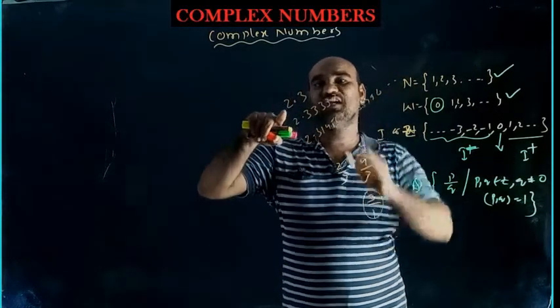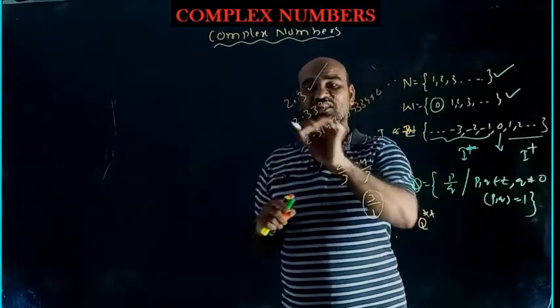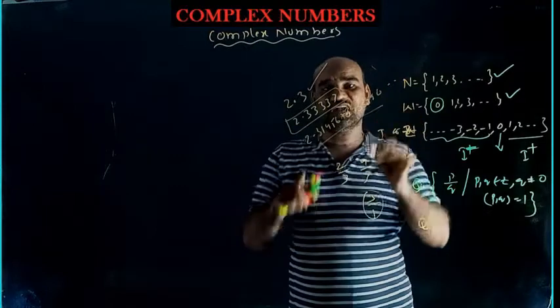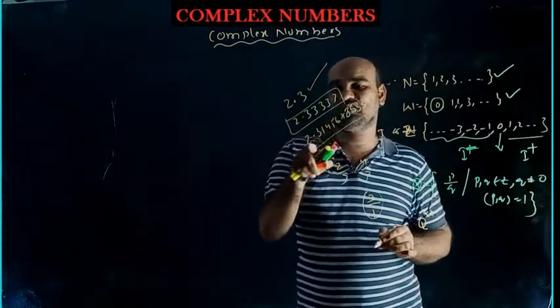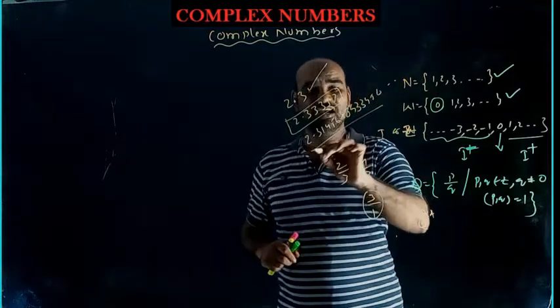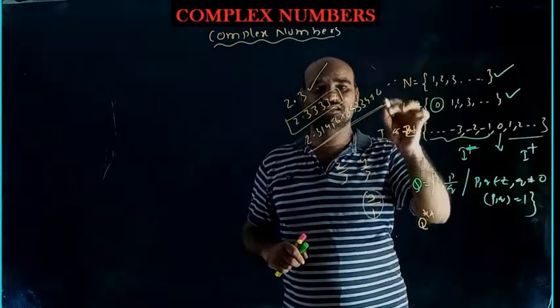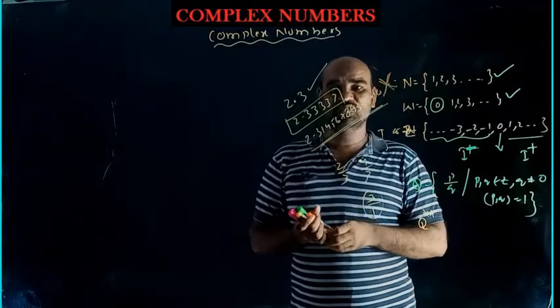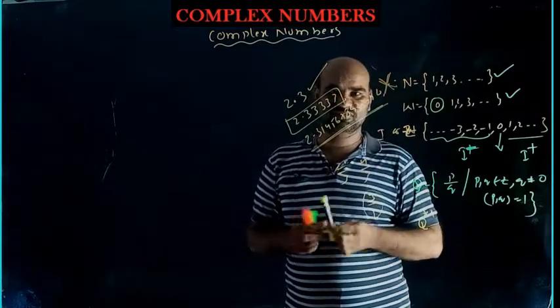This is a terminating decimal. This is called a recurring decimal, where 3 is recurring. This is called non-terminating, non-recurring: 3.3145678 and it goes on like that. Such decimals are called irrational numbers, meaning you can't write them in the form p by q.